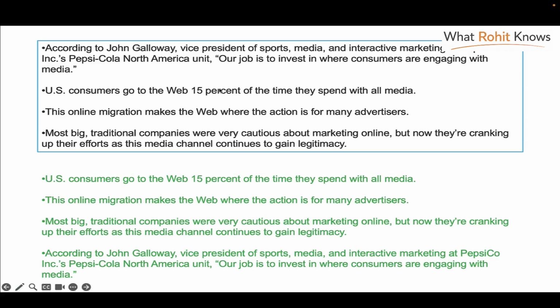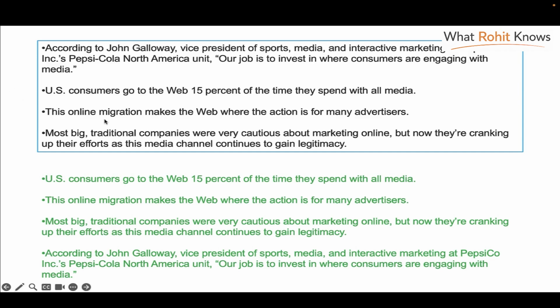Now, let's first start with finding the lead sentence. Like the first one, according to John Galloway, our job is to invest in where consumers are engaging with media. So it's an independent sentence, but if you read this, you will ask, why are we quoting somebody? What has happened? What is he saying this in response to? So that's why it's not an opening sentence. The next one, US consumers go to the web 15% of the time they spend with all media. Yeah, this is a completely valid opening statement, complete in all respects.